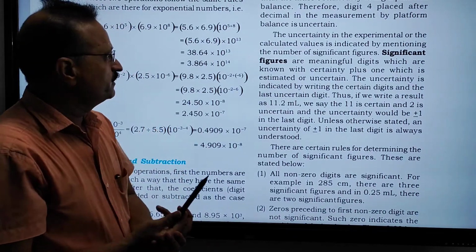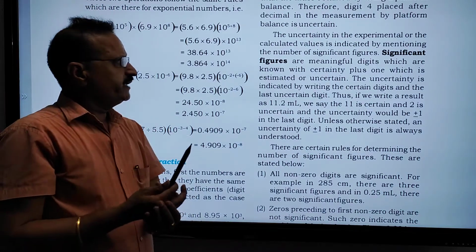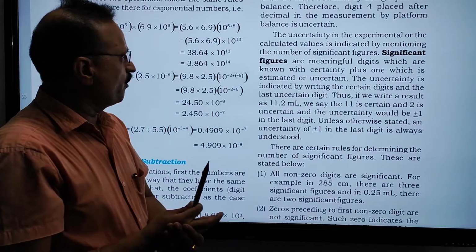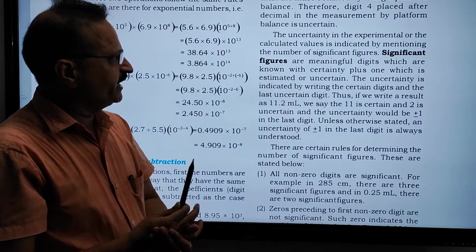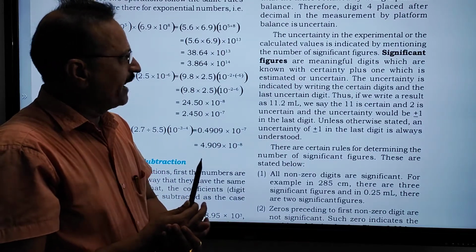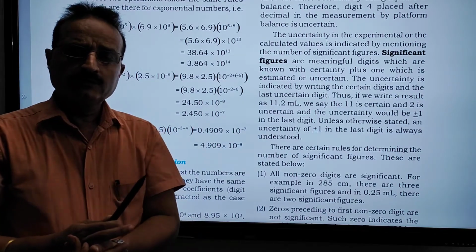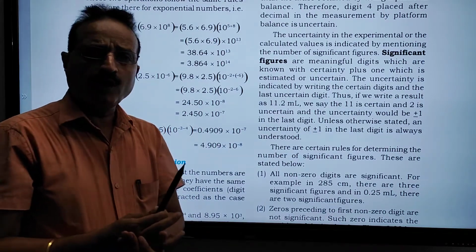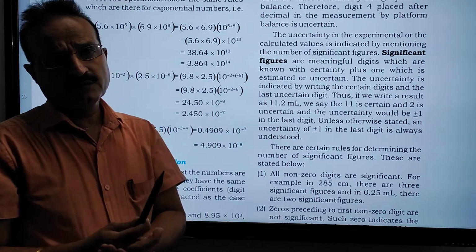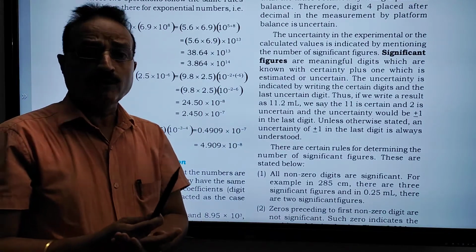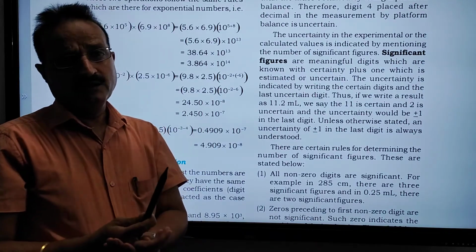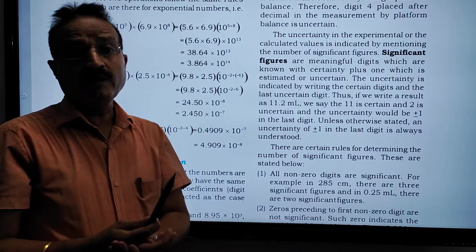The uncertainty in the experimental or calculated value is indicated by mentioning the number of significant figures. When we show significant figures, some figures will be certain and some will be uncertain.